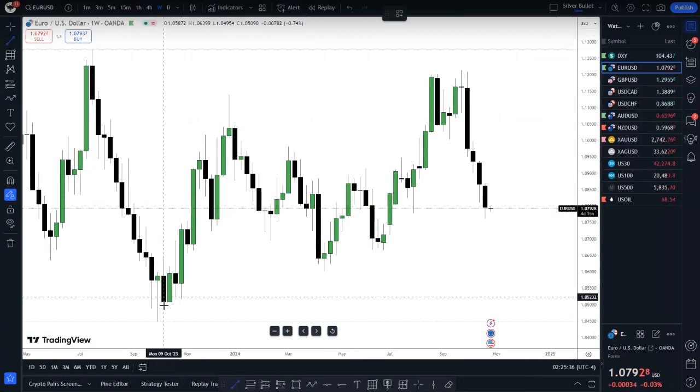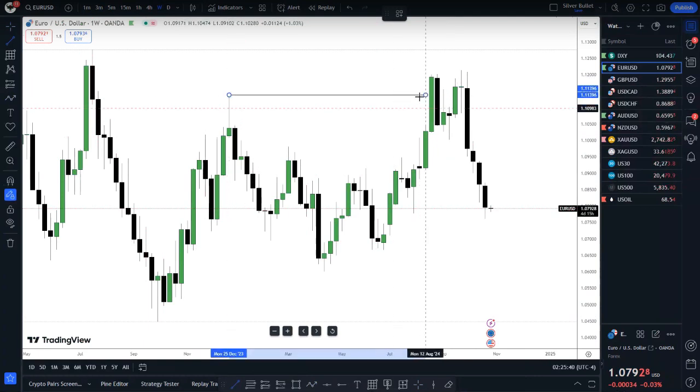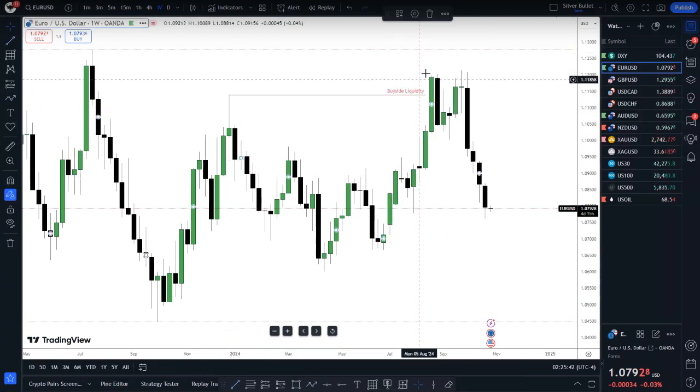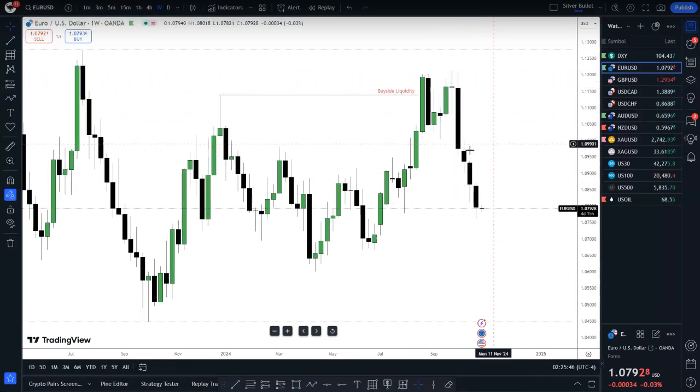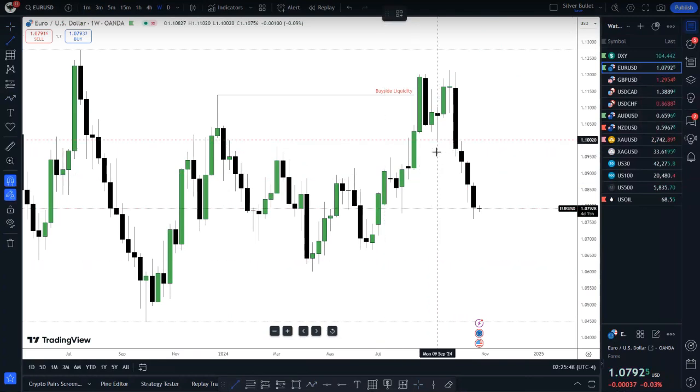We have this range high down to low, price pushed back up into premium here and checked out this liquidity above this high. Buy side liquidity was grabbed in this case. Then here we displaced to the downside, meaning on this daily weekly chart market structure shifted. I was expecting to see maybe price pushing back up to this fair value gap before pushing lower, but we didn't get that. Market simply went straight to the downside, indicating that the fair value gap over here may be a breakaway gap. So where is our draw on liquidity in this case?